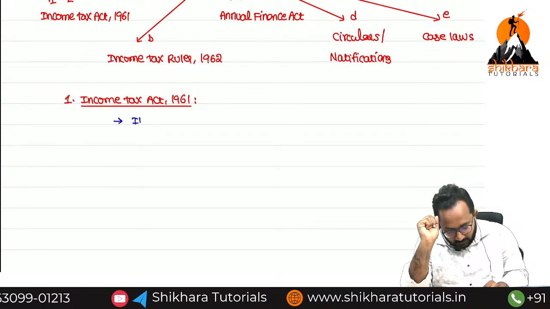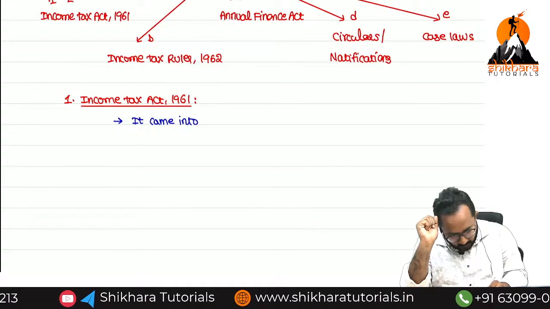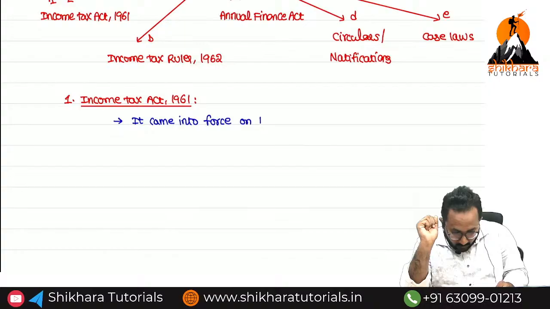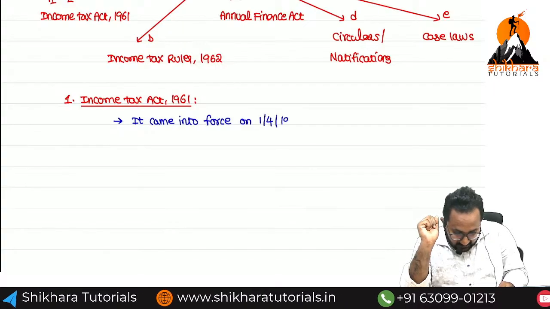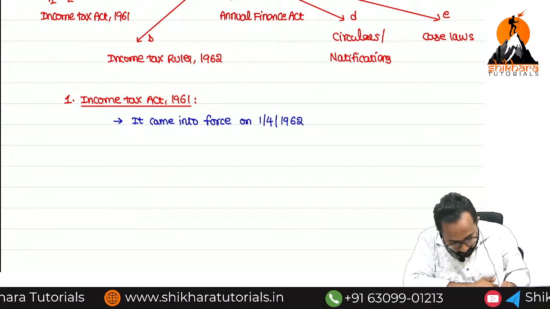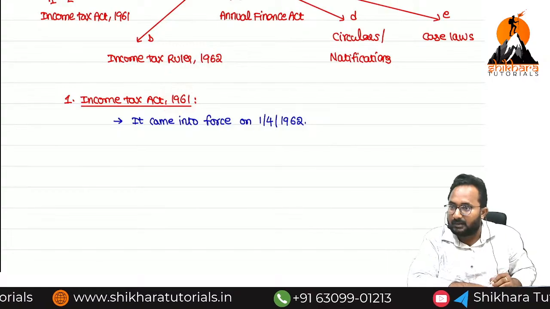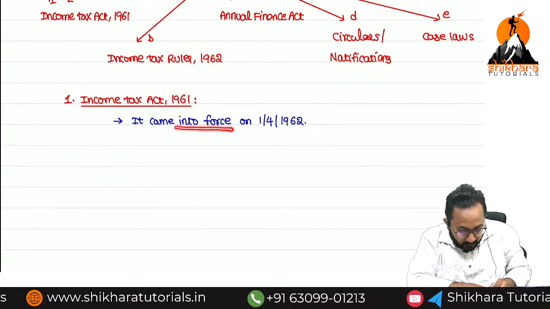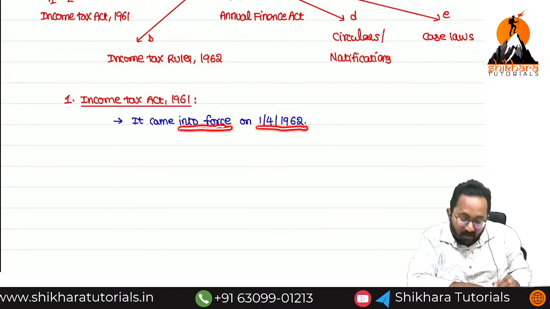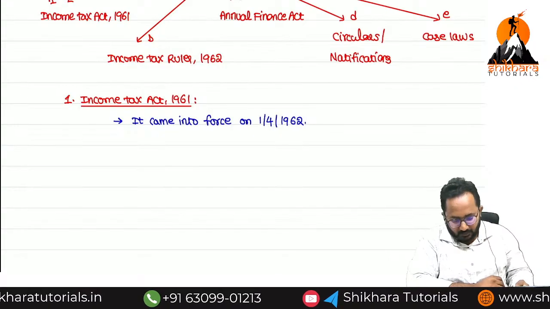On which date did it come into force? On 1/4/1961. Year itself is 1961 only, but it came into force, meaning it is into existence and applicable, from which date? 1/4/1962.